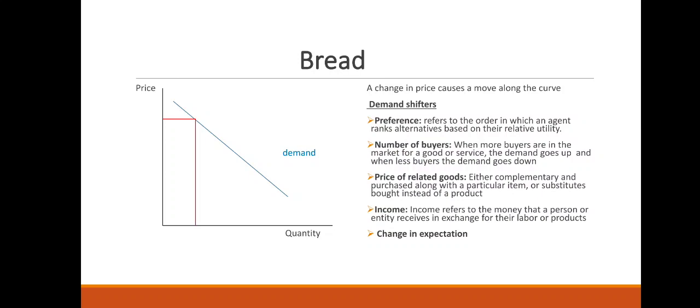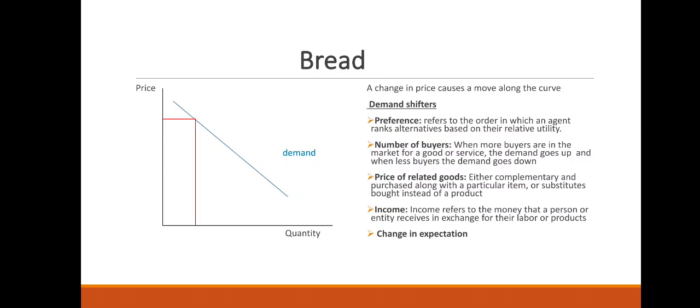And as well, the complement. How does a complement create a shift in the demand curve? Let's say ice cream and cone. If the price of cone increases, the demand for ice cream would reduce because that is a complementary good.